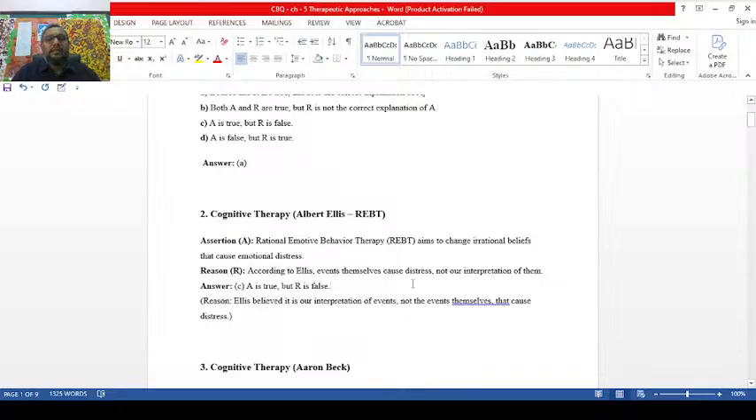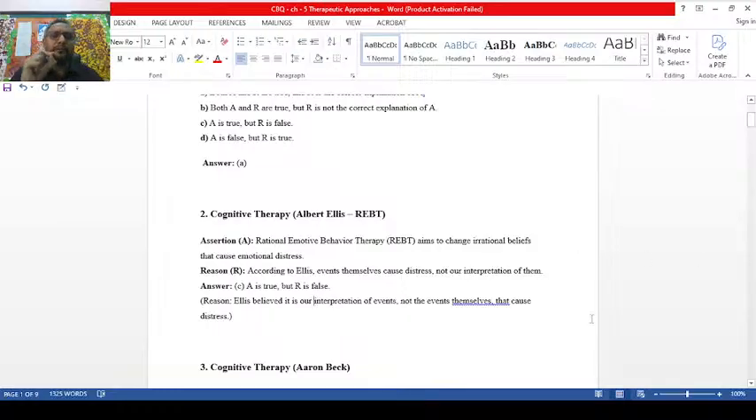See, if you see here, the reason is false. Events are not causing the distress. How we interpret the events actually, you see here it is. How you perceive the events, how you give the meaning, or how you interpret them is the main source. So reason is false here. So assertion is true, R is false is the right answer.